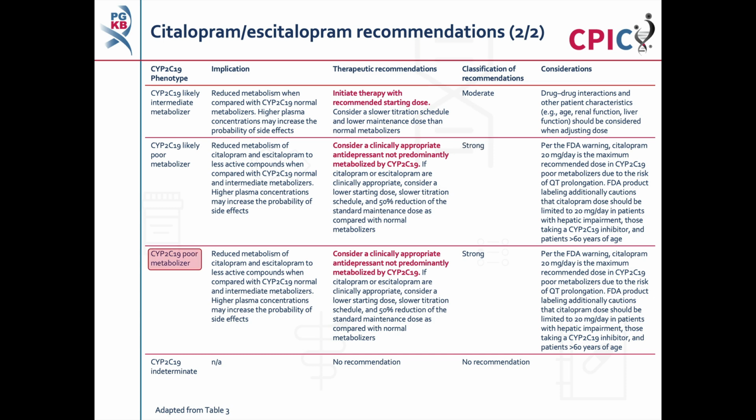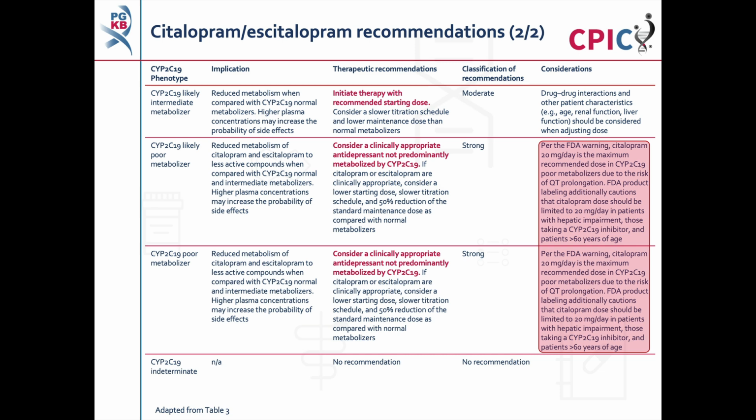Patients with the CYP2C19 poor metabolizer phenotype will have reduced metabolism of citalopram or escitalopram as compared to normal metabolizers. This may increase the probability of side effects due to increased plasma concentrations of citalopram or escitalopram. A clinically appropriate antidepressant that is not predominantly metabolized by CYP2C19 should be considered. If citalopram or escitalopram are clinically appropriate, consider a lower starting dose, slower titration schedule, and a 50% reduction in the recommended maintenance dose. This is a strong recommendation.